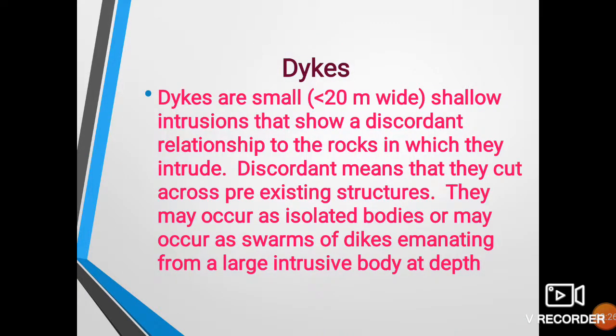First is dike. Dikes are small intrusions and they show a discordant relationship. Discordant means not parallel. The intrusion does not take place in a parallel manner with the pre-existing rock. It cuts the pre-existing rock, and that kind of intrusion is called a discordant type of intrusion.